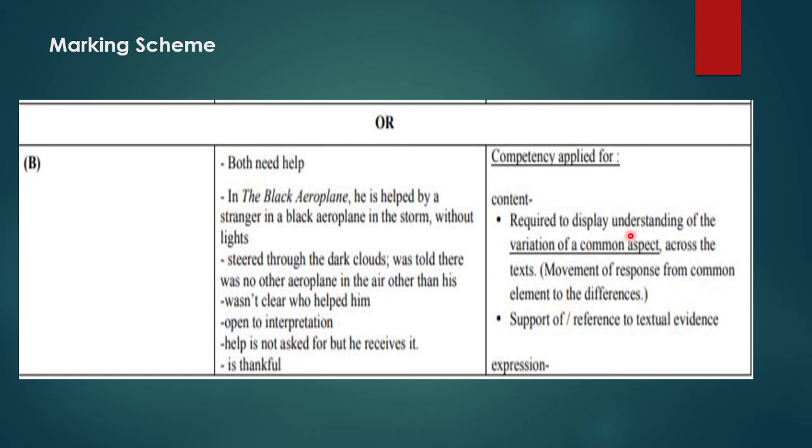So you're required to display understanding of variation of a common aspect across the text. There is a common aspect in both the texts, that is, they require help. But then there's variation also in the way the help is received by them, and whether they are grateful in the end or not. So you have to support it by giving a reference from the text.